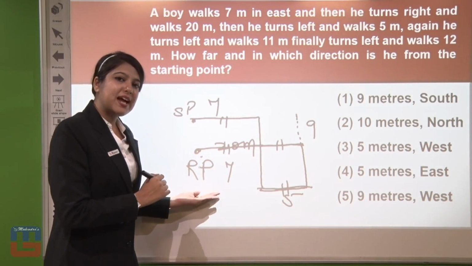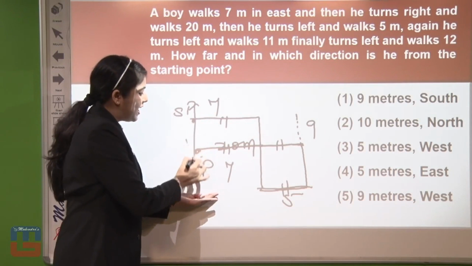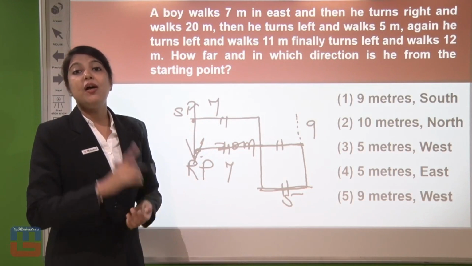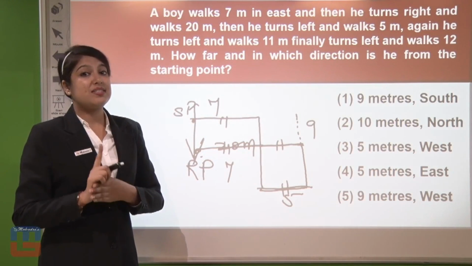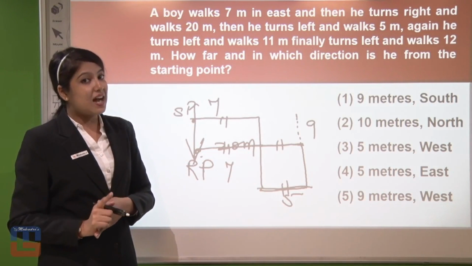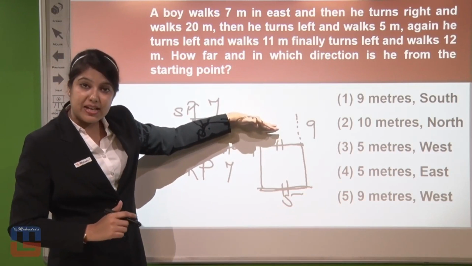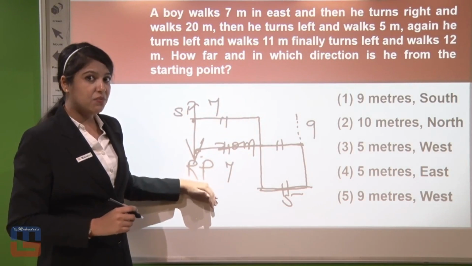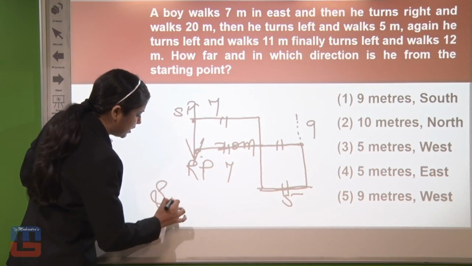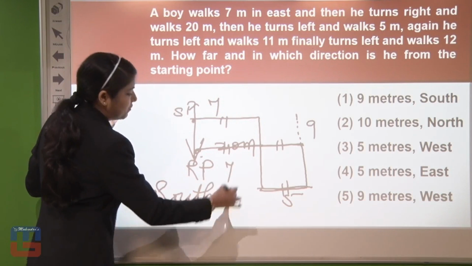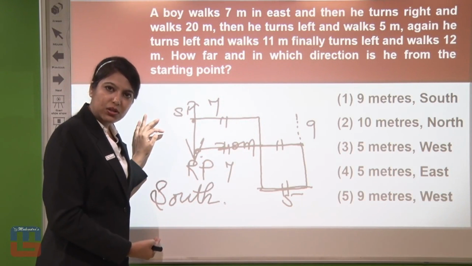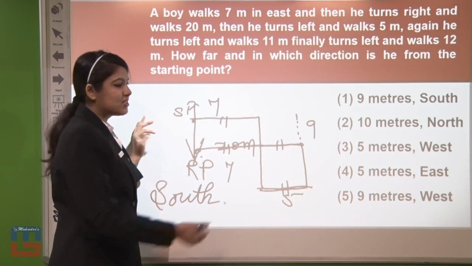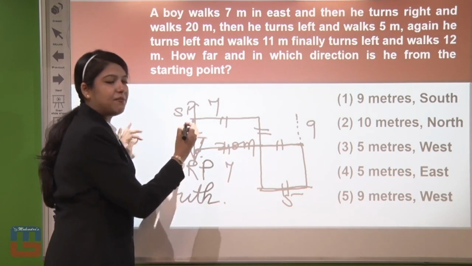If he is standing over here, the direction is again very clear, because we have considered the standard direction chart in the starting. The boy was walking in the east direction. So considering this as east direction, the downward direction will be what? South. And if the downward direction is south, then definitely the distance would be the parallel part which we have left over.